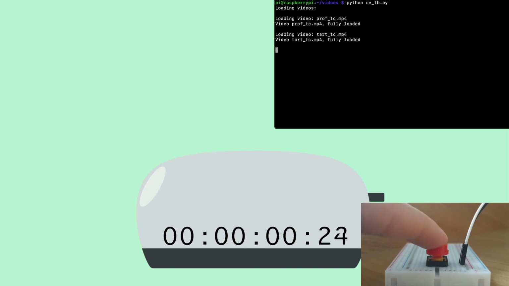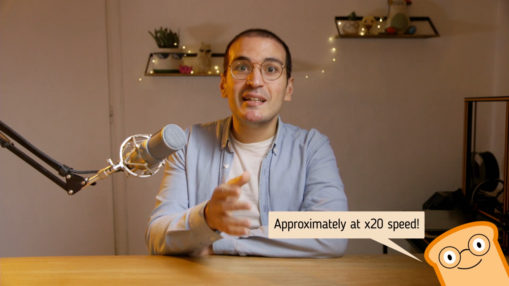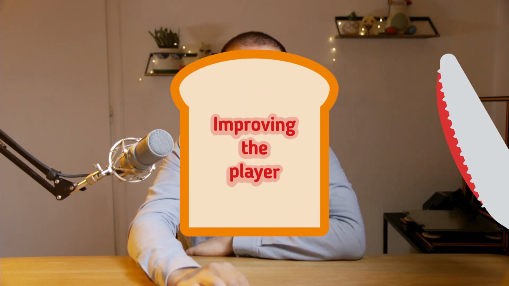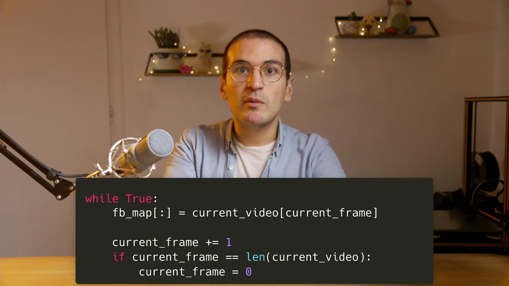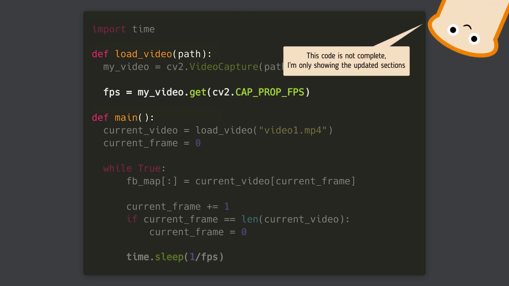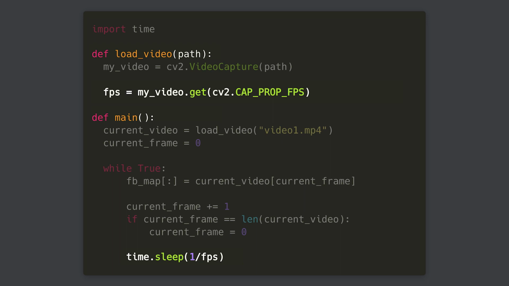Well, let me explain. This code is so fast that our videos are now played faster than they should be. Time for some improvement, but I think we are gapless. Currently, our code is copying frames from RAM to the frame buffer as fast as possible. We need to slow it down a bit. Since we already know the correct frame rate that we got using VideoCapture, we can add a simple delay of 1 divided by the correct FPS to get the correct amount of time that we should wait, in seconds, between each frame.